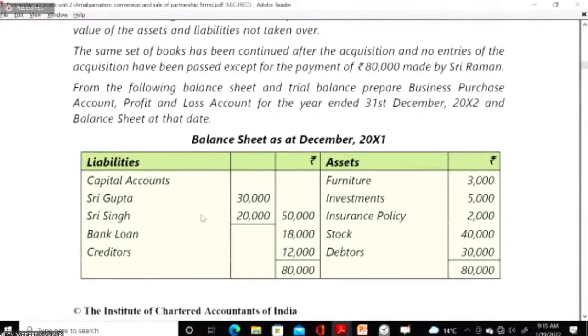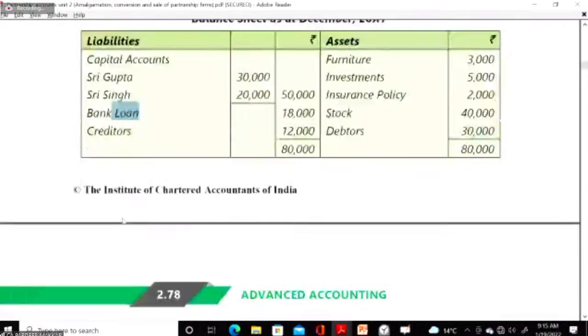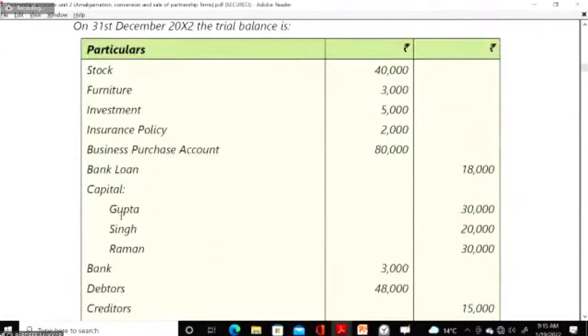So the debtors have been taken over. Stock is also taken over. Creditors are taken over. Furniture is also taken over. Investment and insurance policy are not taken over. In addition to that, Gupta, Singh and bank loan are not taken over. So these accounts will also appear in your trial balance because the same set of books is continued.